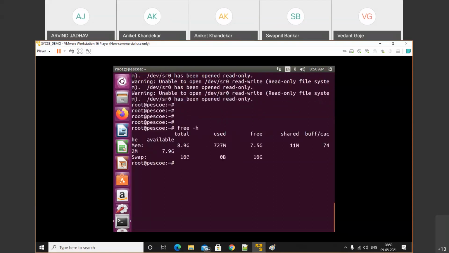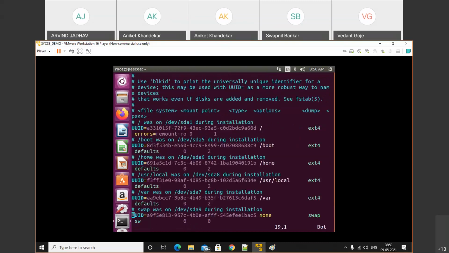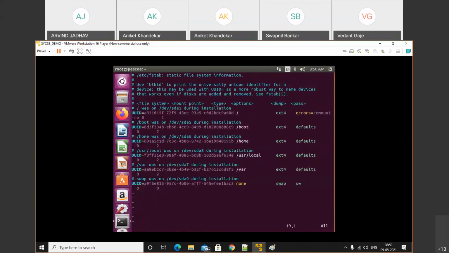So for that, go to the fstab entry, vim /etc/fstab. The last partition was the swap. Here I will use a comment, then write and quit.